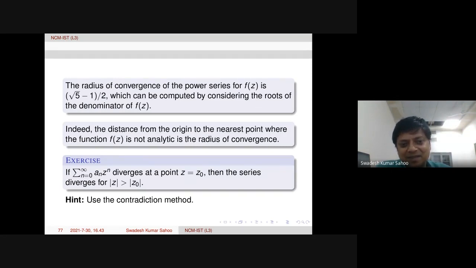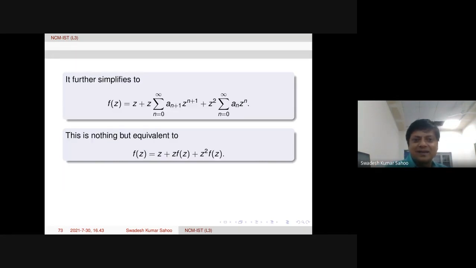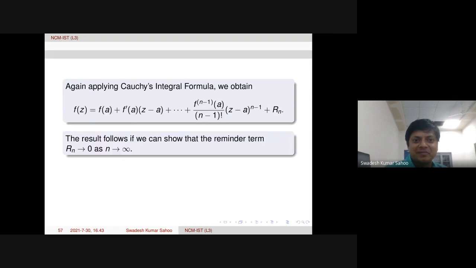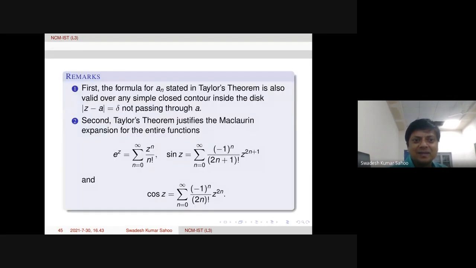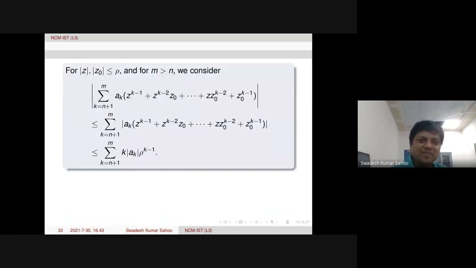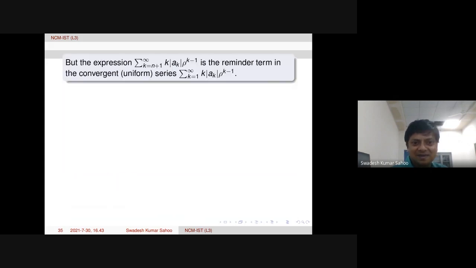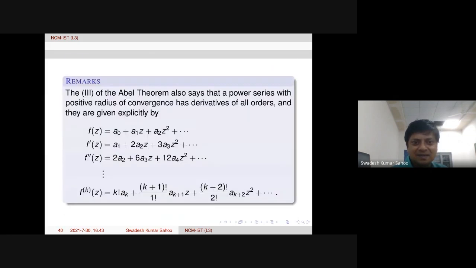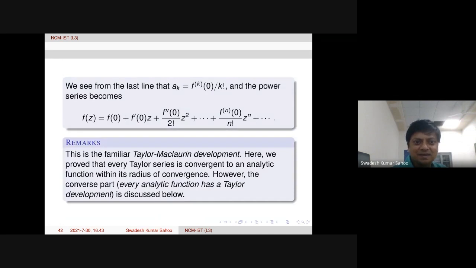We discussed it first. Yes. Let me go to that page, the remark page after Abel's theorem. Abel's theorem says that we have a series and then the corresponding converging function is actually analytic, isn't it? Yes, sir. Yeah, that is what the remark is here. Remark, you see.